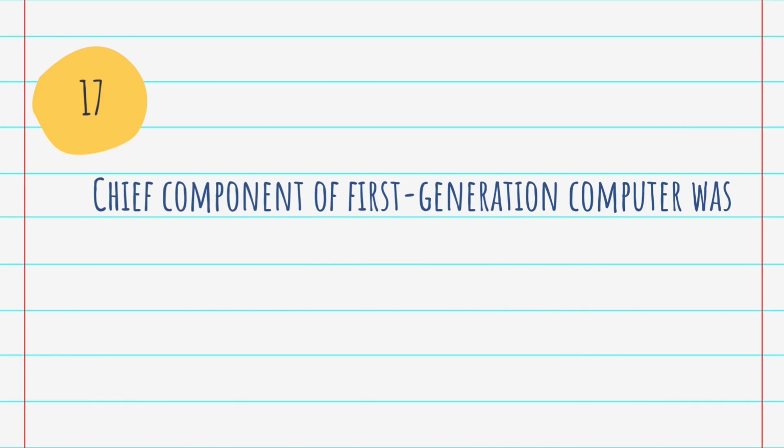Question number 17. Chief components of first generation computer was? Answer is vacuum tubes and valves. Vacuum tubes were used as a main component of memory in the first generation of computers. As we know, the period of the first generation of computers was 1946 to 1959.